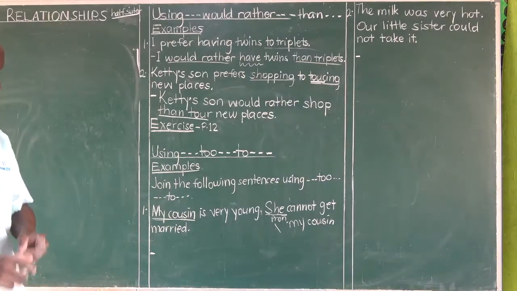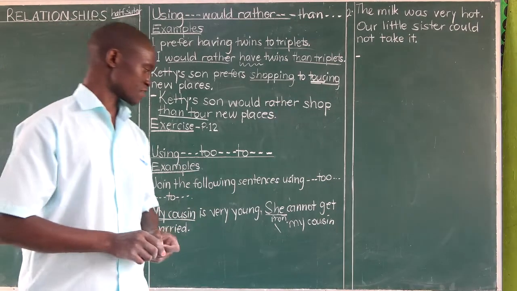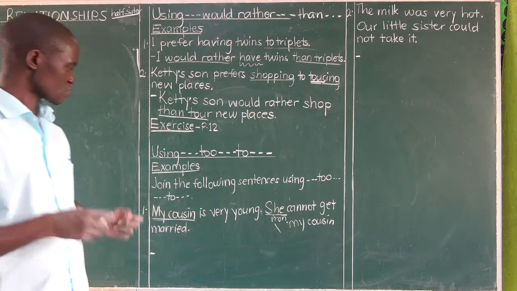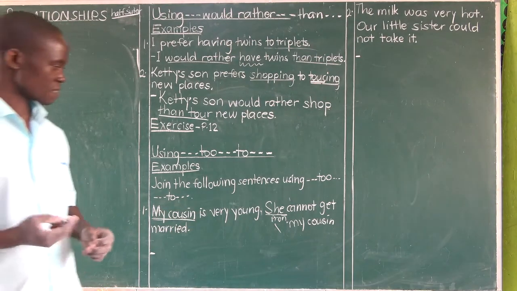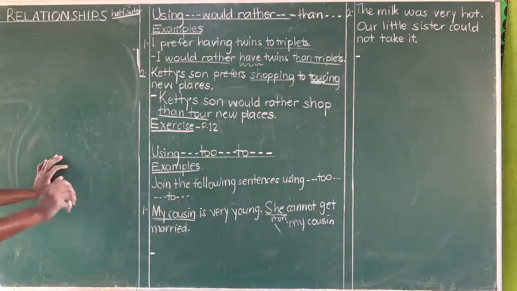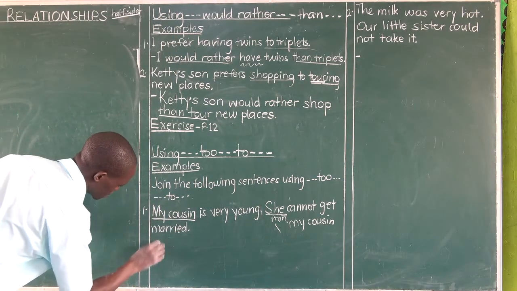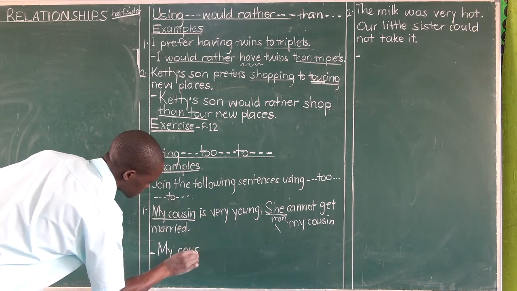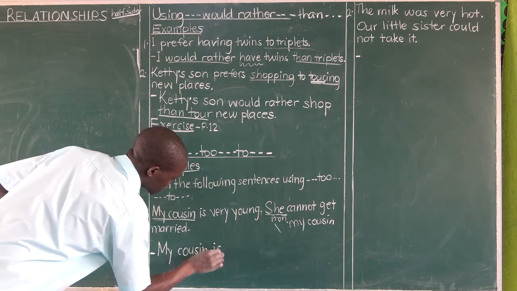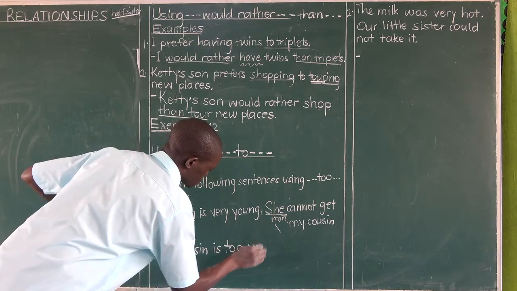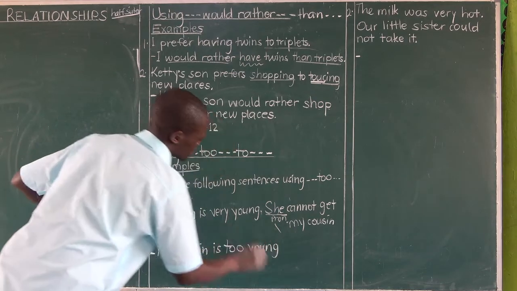So you're saying, my cousin is very young, she cannot get married. My cousin is very young, she cannot get married. Use too to answer. My cousin is T-O-O, too young, to get married.